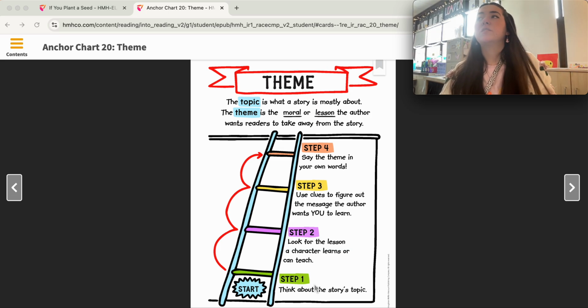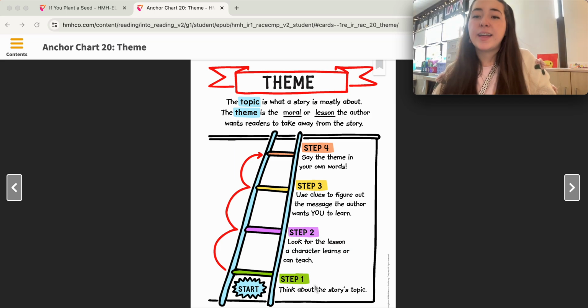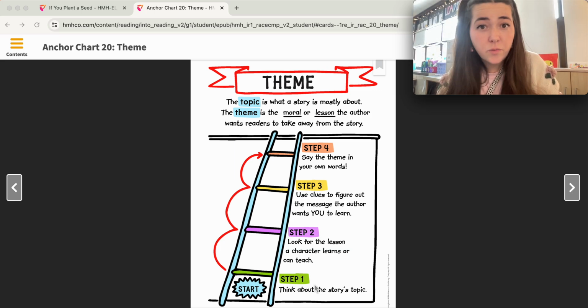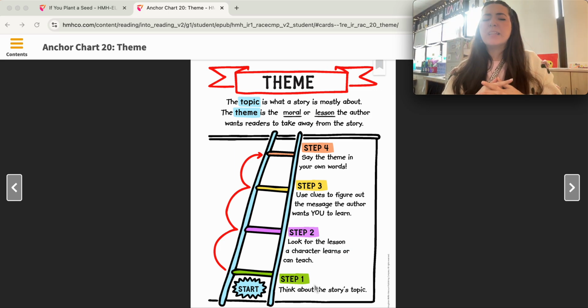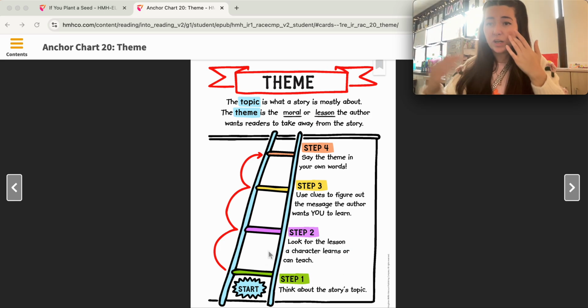If I use, for example, the tortoise and the hare, the topic is that the tortoise and the hare are racing each other in a race. That's what it's about. Now, step two says look for the lesson a character learns or can teach.